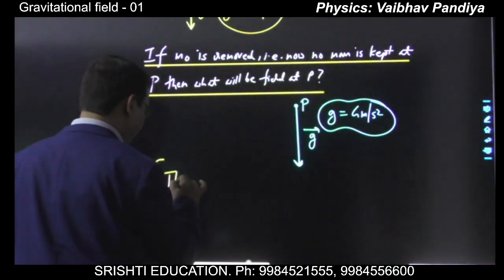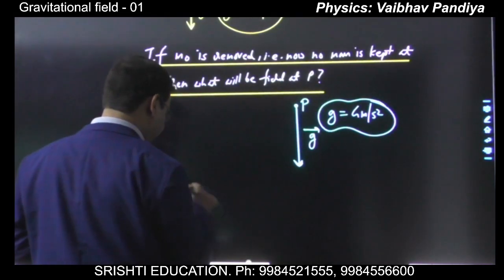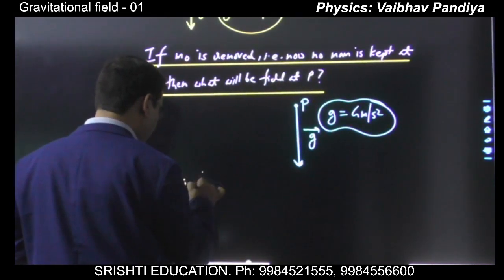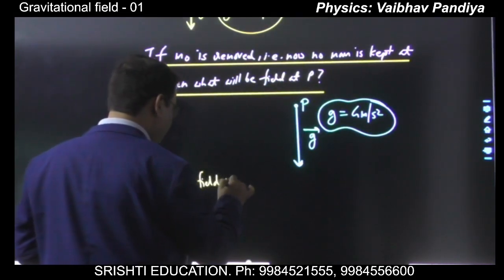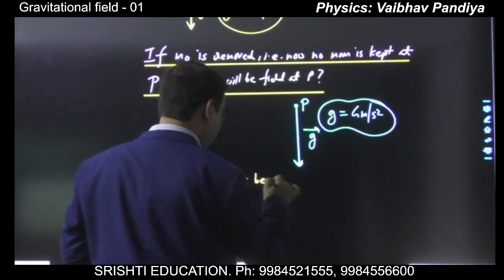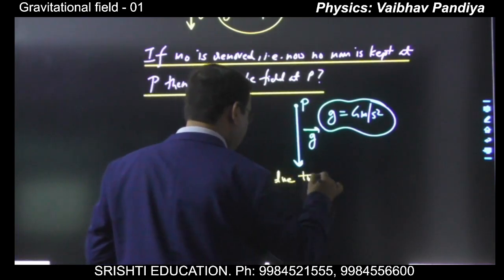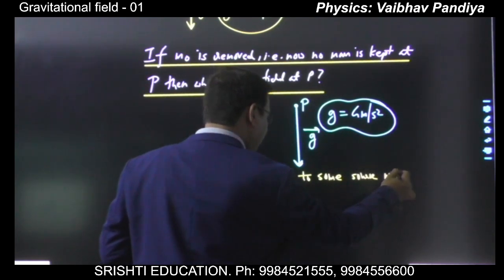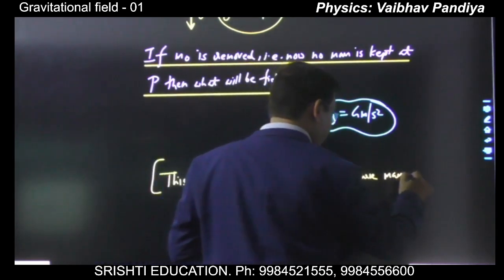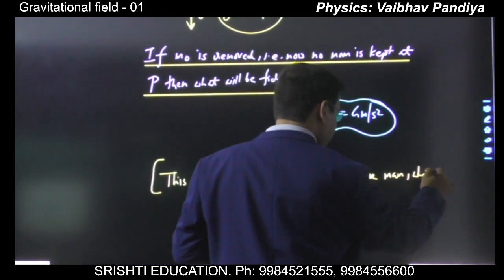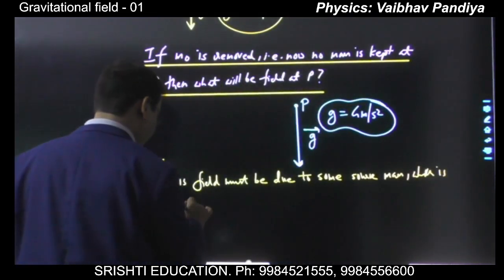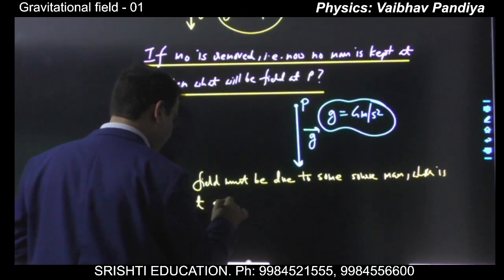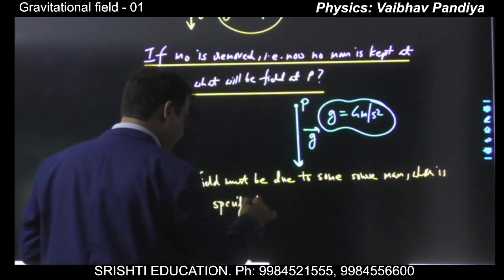This field must be due to some source mass, like the planet or the ring or the sun, anything like that. Source mass which is not specified.